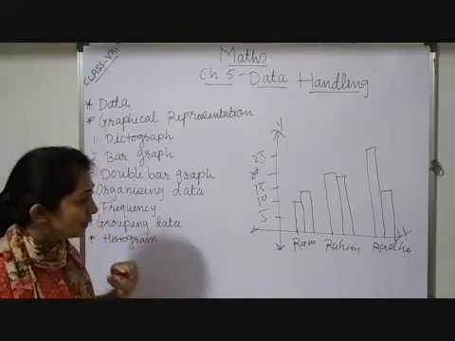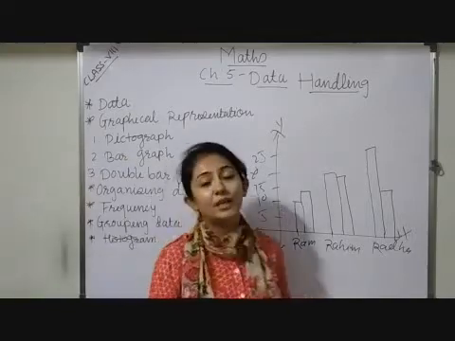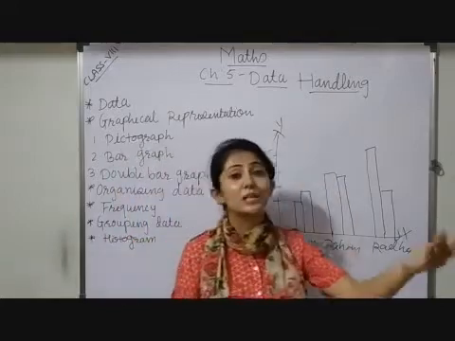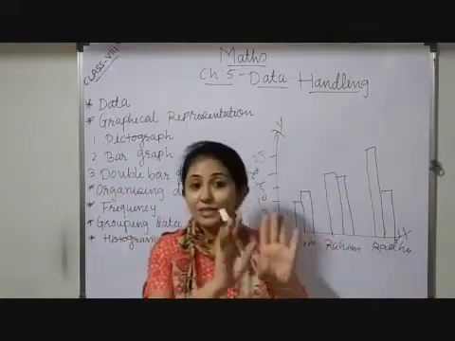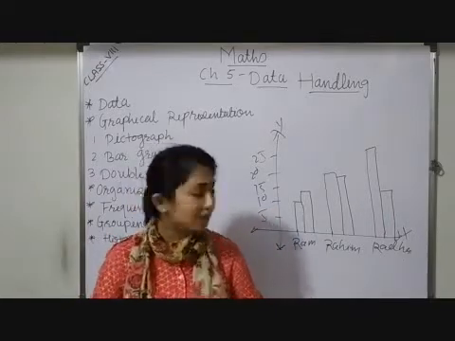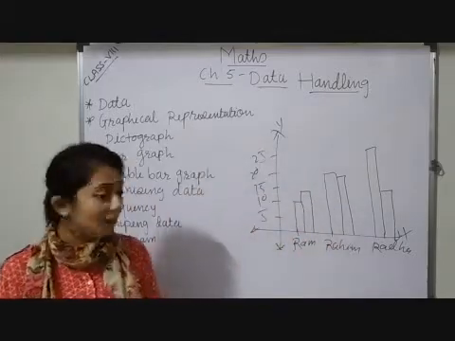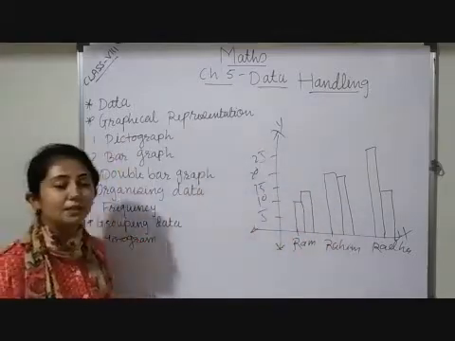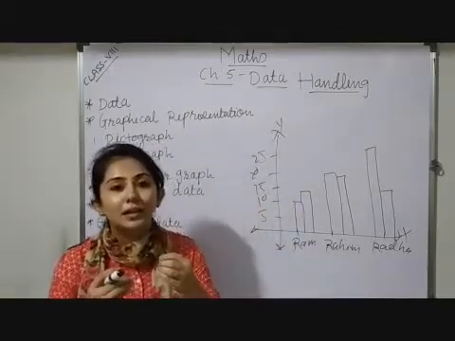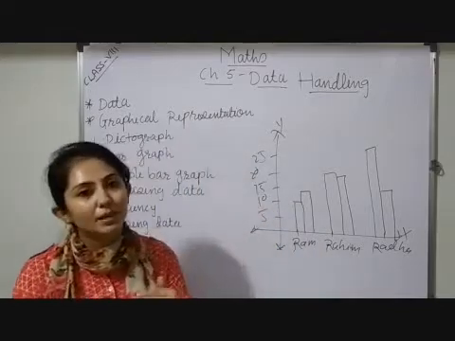All the time it is not necessary that we are only comparing. By a double bar graph we can also easily come to know that, okay, this many students are good in mathematics, this many students are not good in science, these students are good in maths and science both. So many pieces of information we can interpret from the graph. That is up to you, what our purpose behind it is. But graphical representation is a very convenient way which helps us get the information in a proper manner, in the easiest, simplest manner.